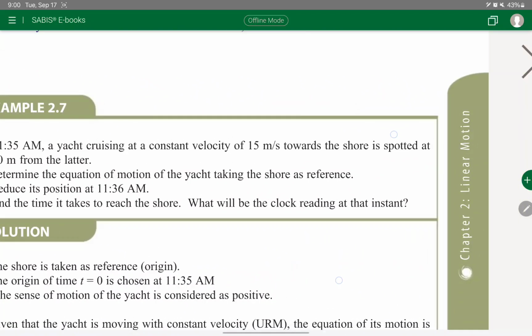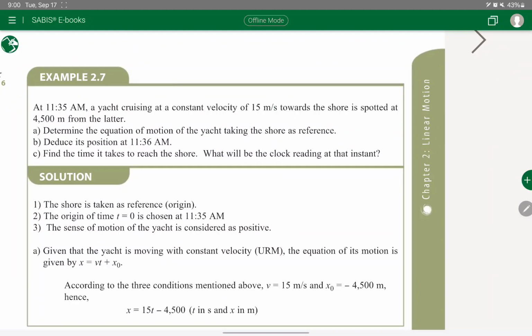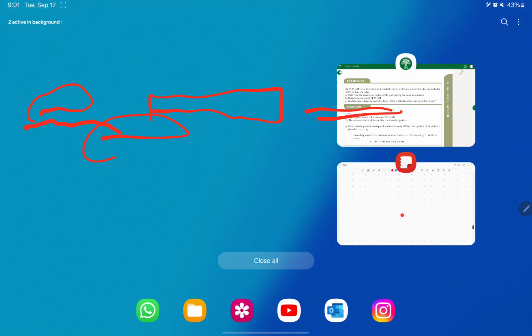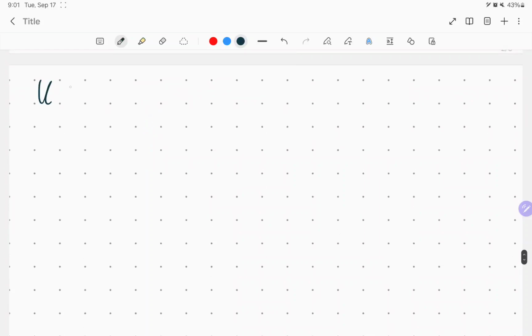Let's go to our example over here. It's telling me at 11:35 a yacht cruising with a constant velocity of 15 meters per second toward the shore, spotted 4,000 meters from the latter. Determine the equation of motion. Let's get back over here, guys. Each type has an equation of motion. The one we took is simply x = vt + x0.